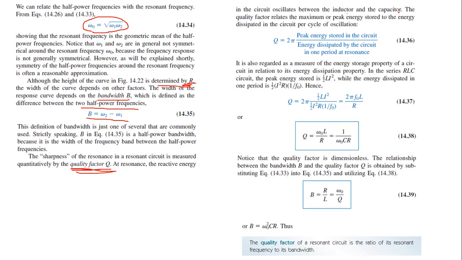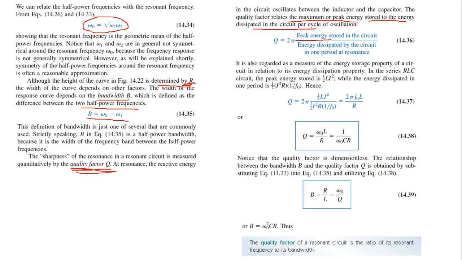We know that at resonance Z will be equal to R, and there will be some energy stored in the capacitor and inductor, and that energy will oscillate between inductor and capacitor.